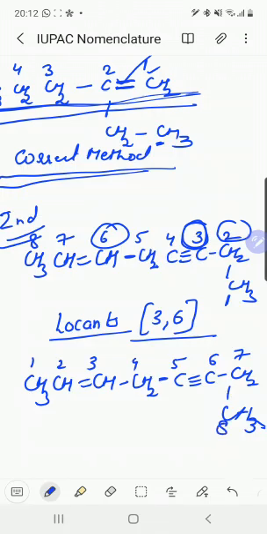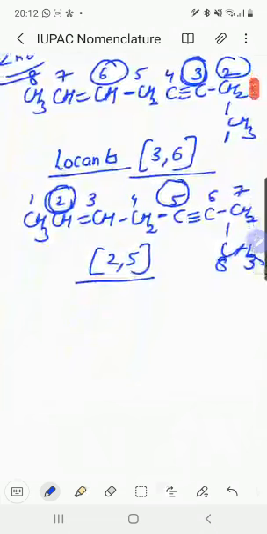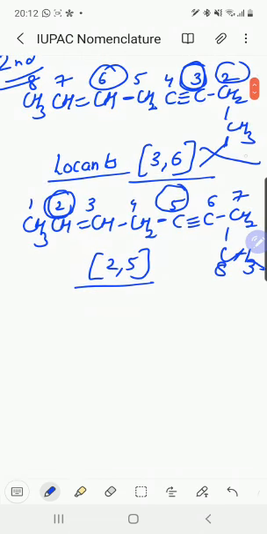Here the locants are 2 and 5. So this is the correct method, the other one is incorrect. Correct is 2 and 5.